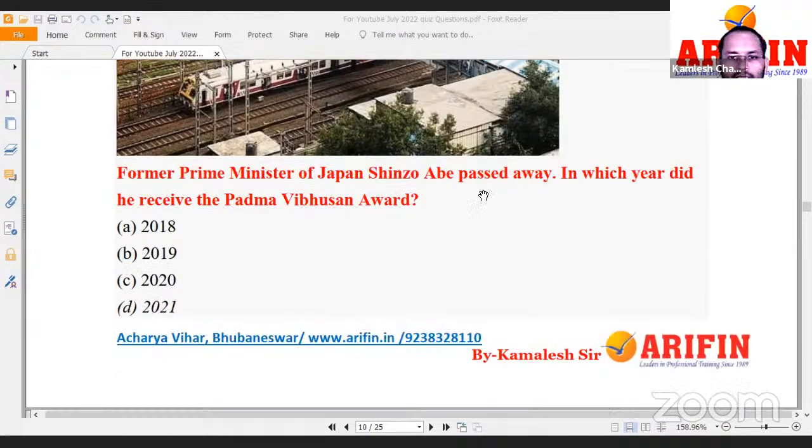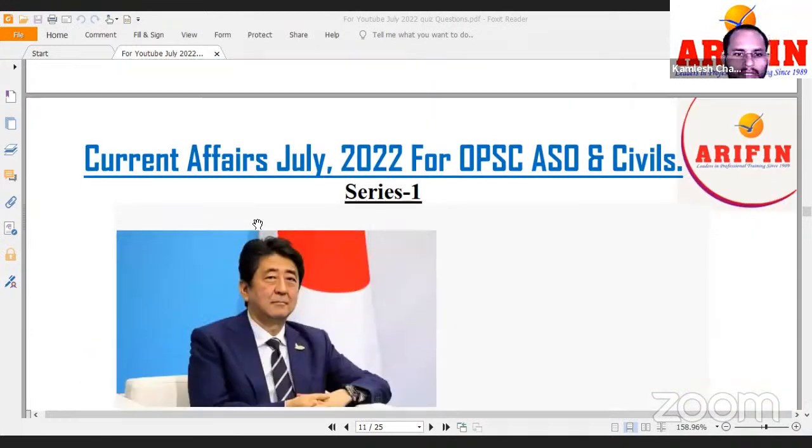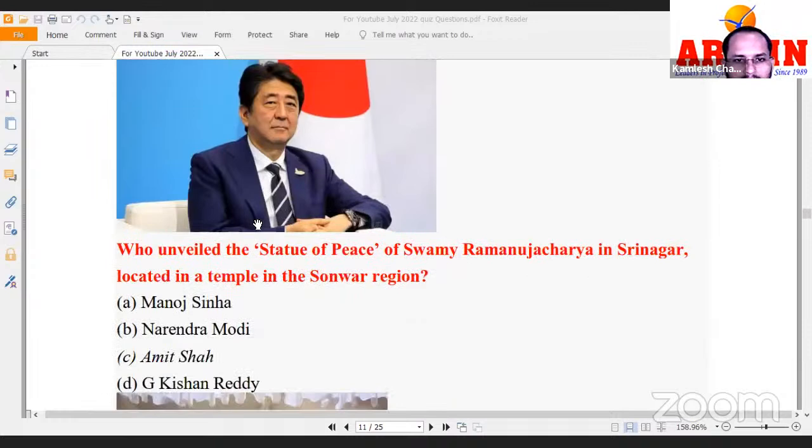Recently, in which year did he get the Padma Vibhushan Award? So it was 2021 when he received the Padma Vibhushan Award. Okay, and recently he was killed. He was assassinated recently, right? So for that also he was in the news. Okay, you can see his image.